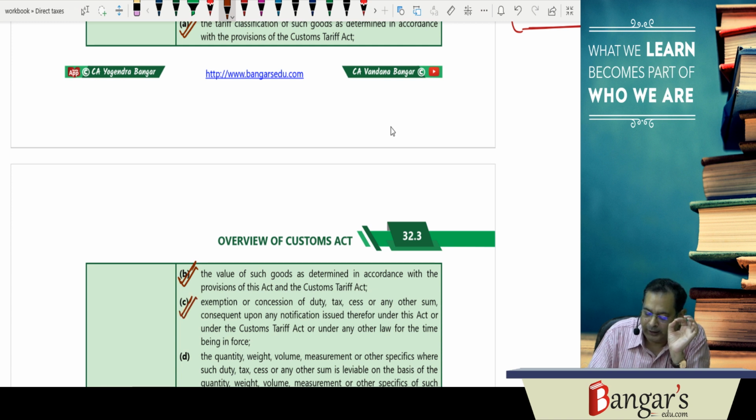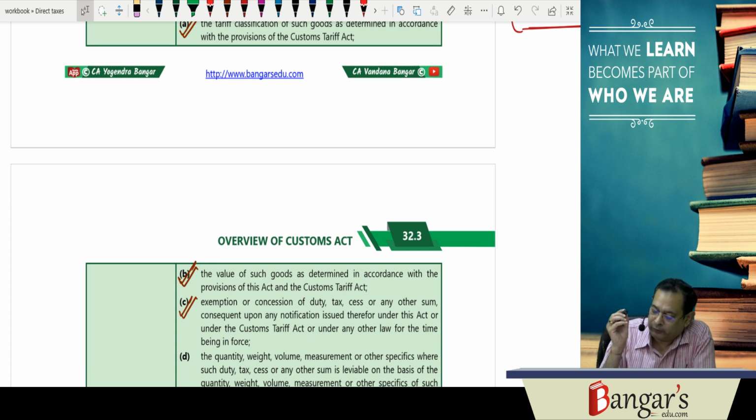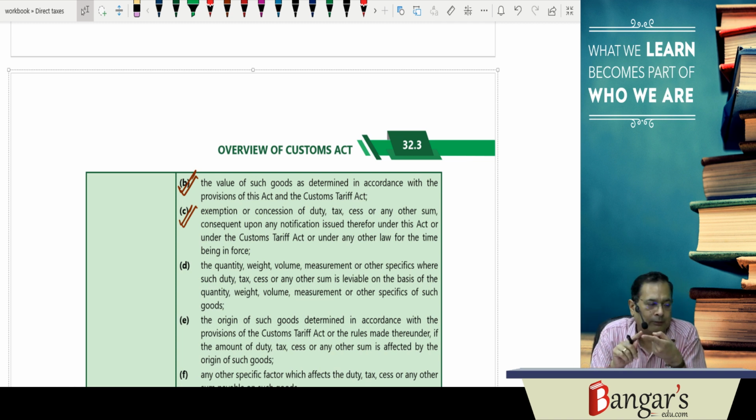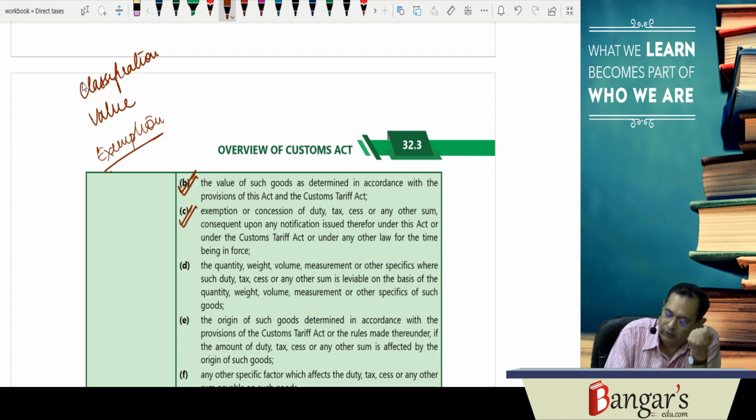Then we will be working out the exemptions and the concessions, if any, which are available in respect of duty, tax, cess or any other sum consequent upon any notification which has been issued under the Act or under the Customs Tariff Act. So, we will be determining the tariff classification, we will be seeing the value. One was the classification, the other was the value will be determined. Then exemption, if available, if there is any exemption, we will be working out the exemption.